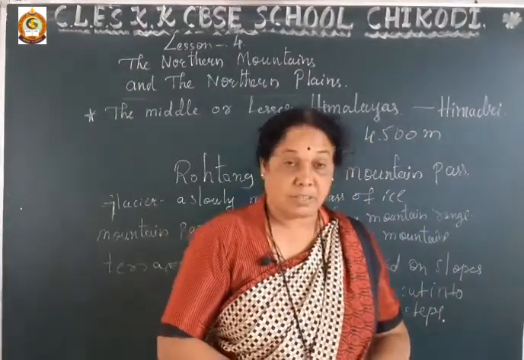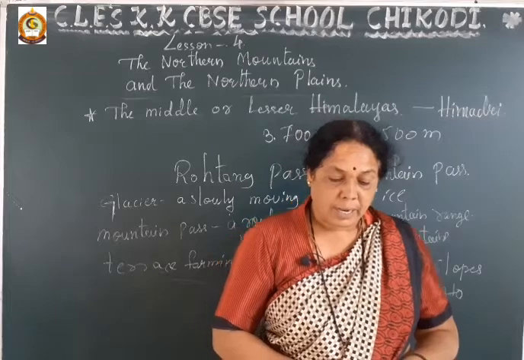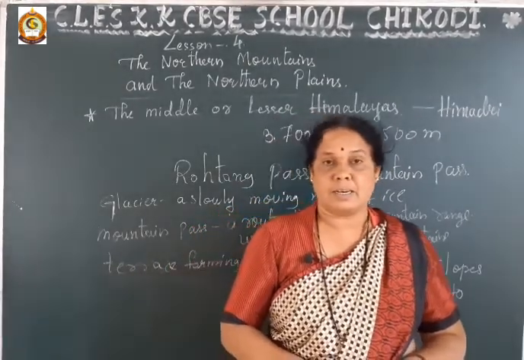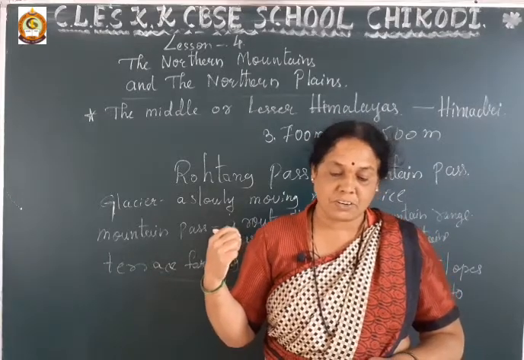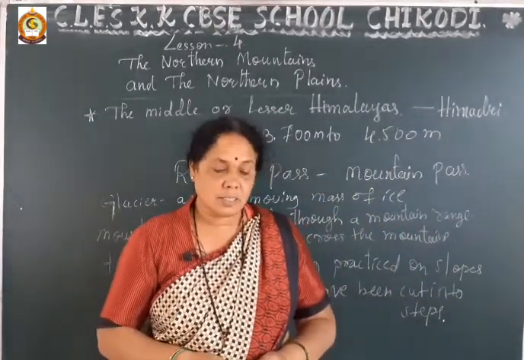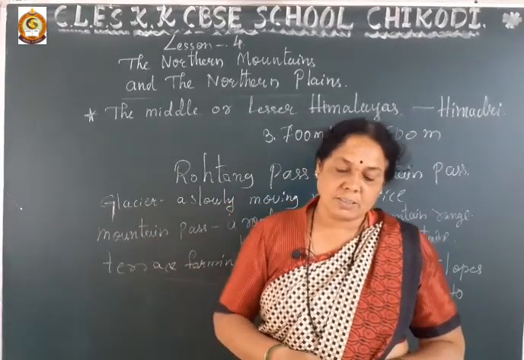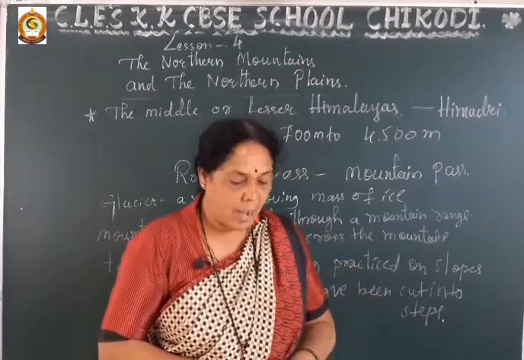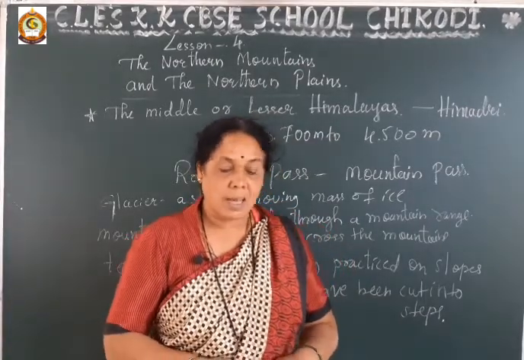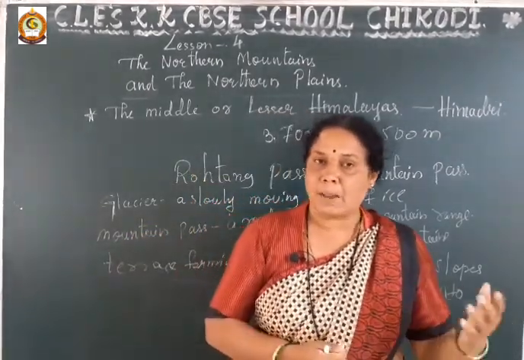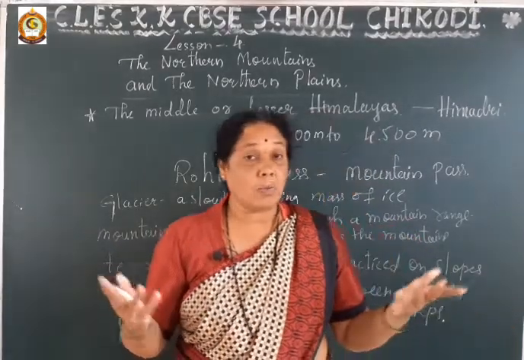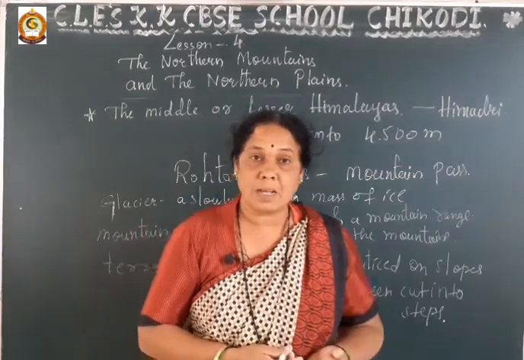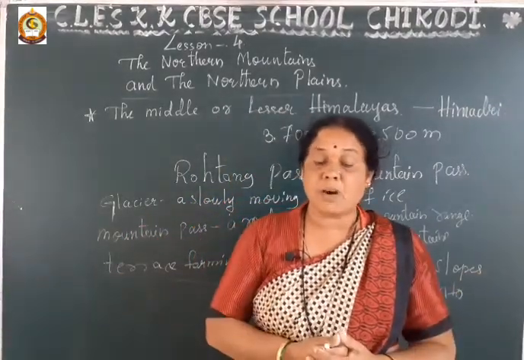So, fruit orchards and tea plantations are present in this region. Means what type of plantation is there? Fruit orchards and tea plantations. Therefore, unlike the greater Himalayas, the lesser Himalayas are well populated. The climate is good, and these are not very high mountains like the greater Himalayas. Here cultivation is possible, and we can find dense forests.